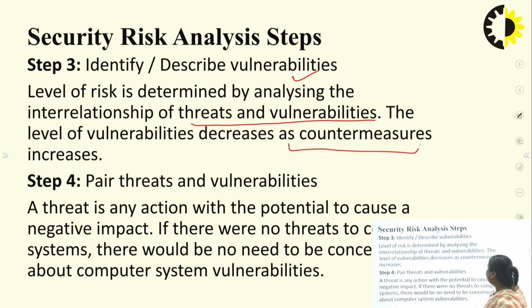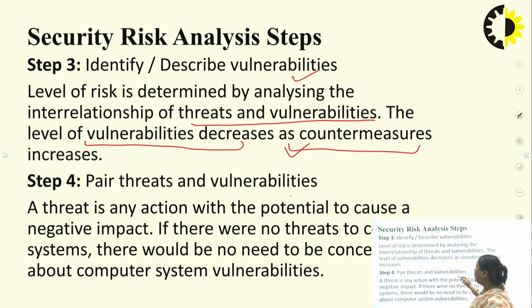When the number of countermeasures that we have taken to reduce the effect of the risk increases, the level of vulnerabilities decreases. The chance of risks or threats coming into our system reduces when the countermeasures increase. So, there is an interrelationship between these two things.